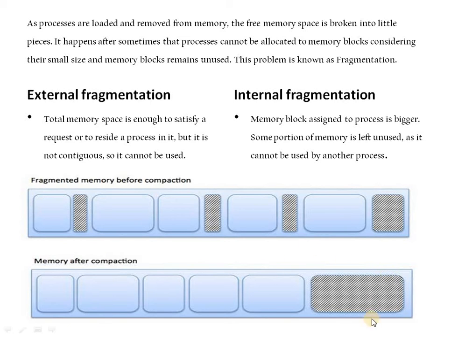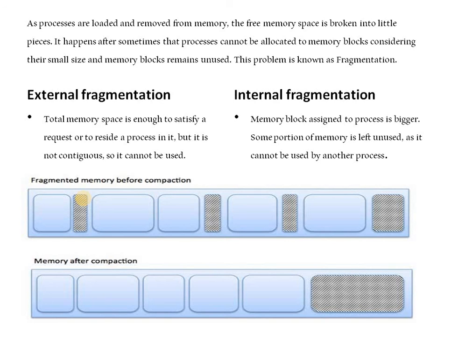In this figure, there are two parts: fragmented memory before compaction, and memory after compaction. Compaction is a technique which overcomes the fragmentation problem. Fragmentation is when the memory is divided into little unused pieces, which wastes memory. To overcome this, the unused space is combined together, which is called compaction.